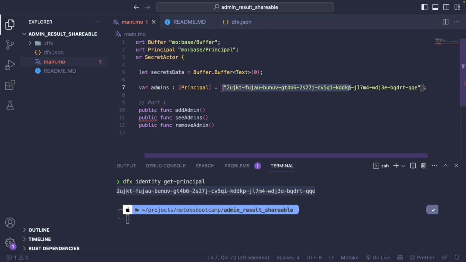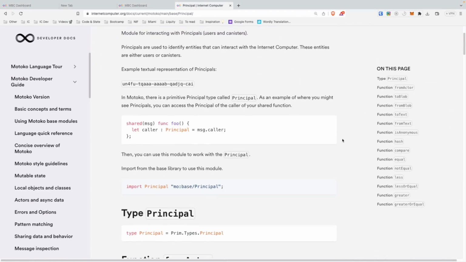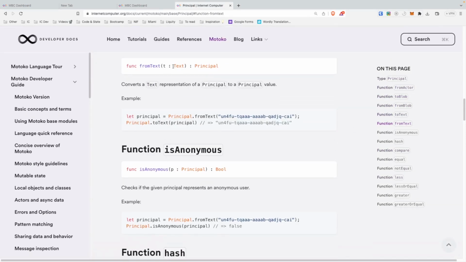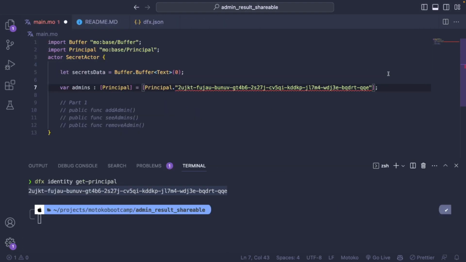And this is text. So let me comment that. This is text, and we have a function in the principal library here, which is fromText. It takes a textual representation of a principal, and it returns the principal value. So we want to use that here, Principal.fromText. Okay.